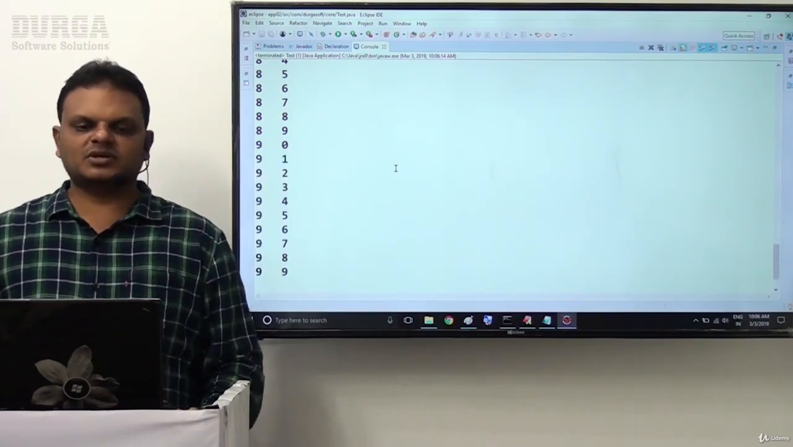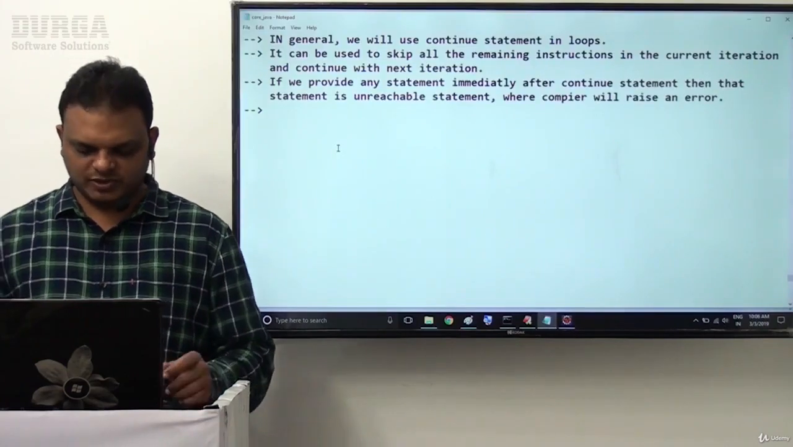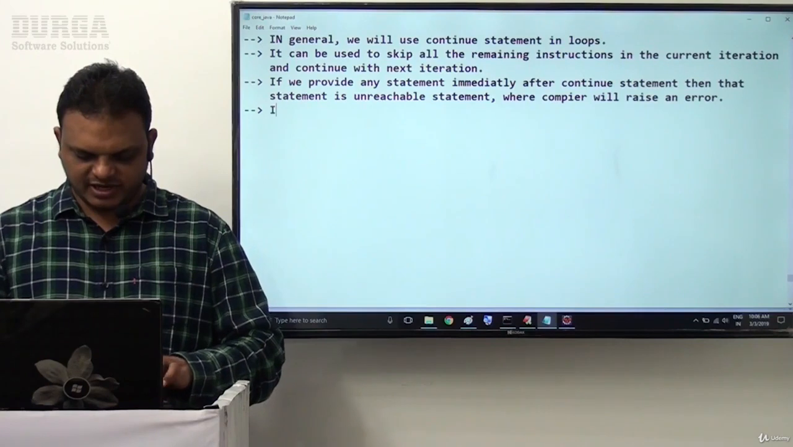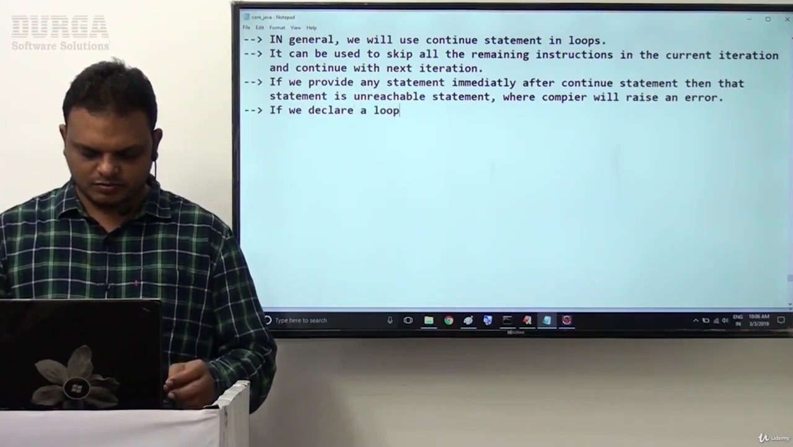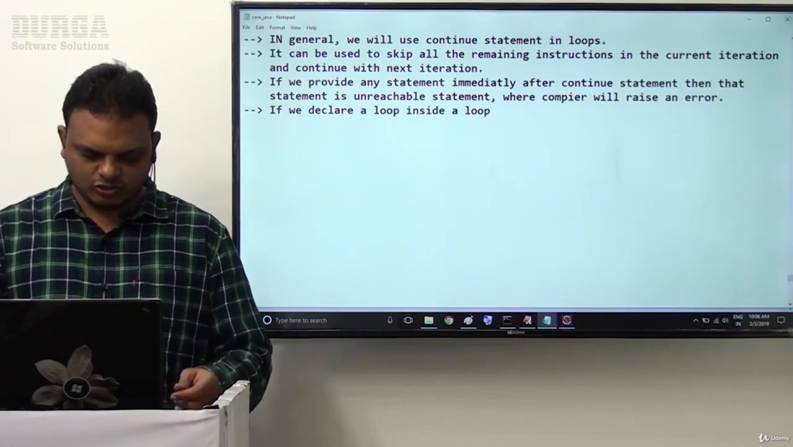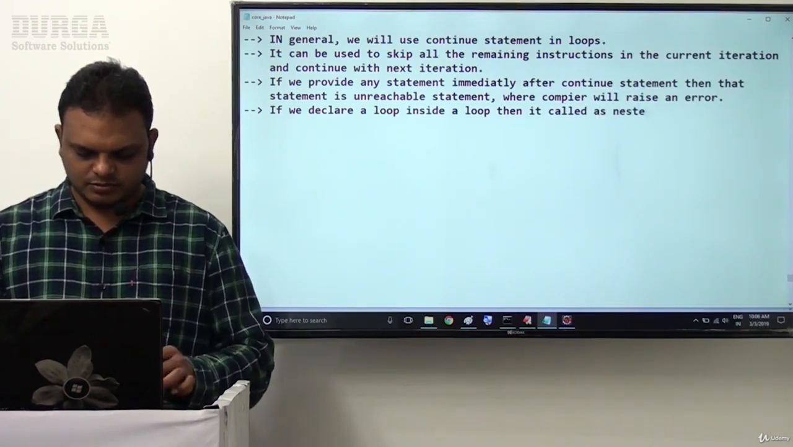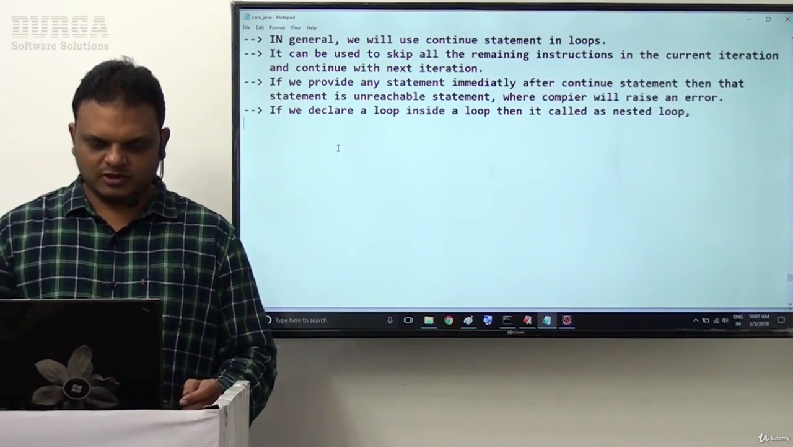This is exactly how we can understand the nested loop concept. So, the point is, if we declare a loop inside a loop, then it is called a nested loop. Good. This is one point here. Next one, observe this point here.